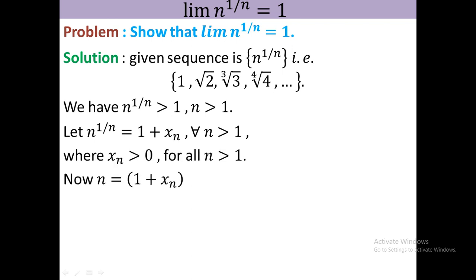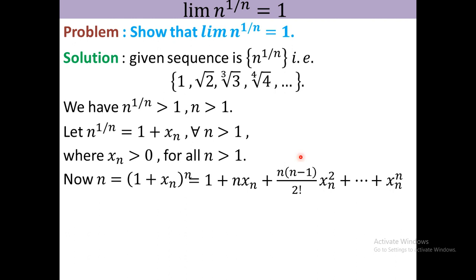Therefore now n equal to (1 plus xn) whole to the power n. If you take the binomial expansion of that term, okay. In the first problem you see that we consider this term only. In the second problem we consider the first term and second term, but in this problem we consider only the third term. If we take this, then we get the result. For that purpose we consider the third term.